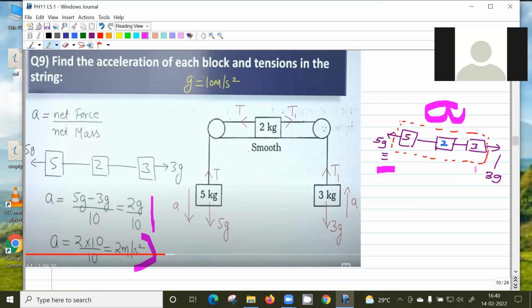T1 is 60 Newton, sir? No. In this question, you just have to find the acceleration.